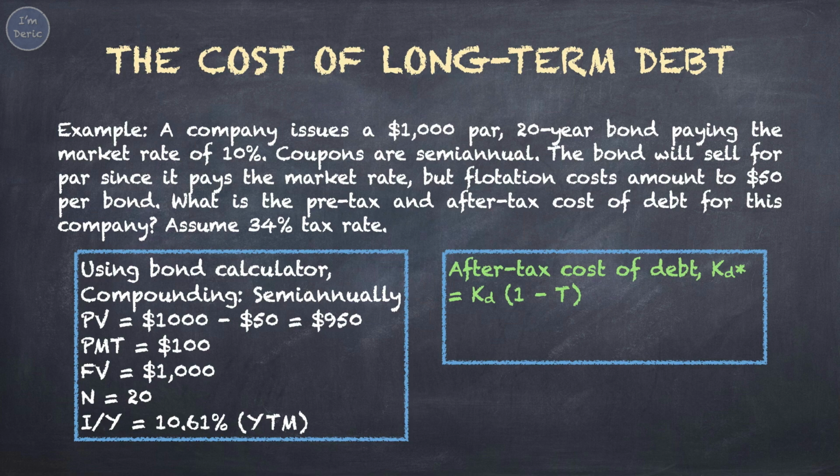To calculate the after-tax cost of debt, we apply the formula, pre-tax cost of debt times 1 minus T, where T is the tax rate. Taking 10.61% times 1 minus 0.34, 34% is the tax rate, you'll get the after-tax cost of debt, 7%.